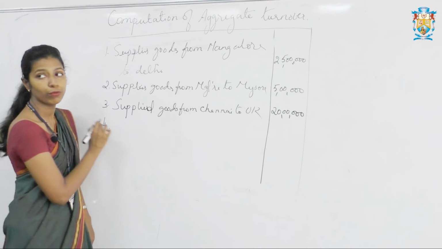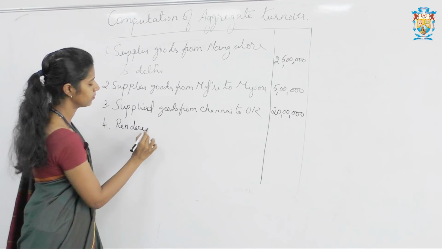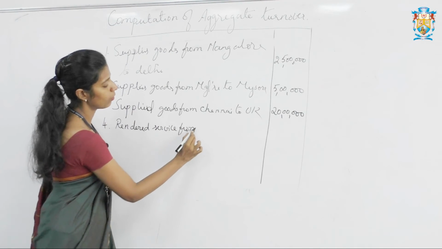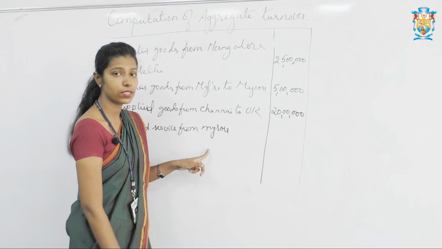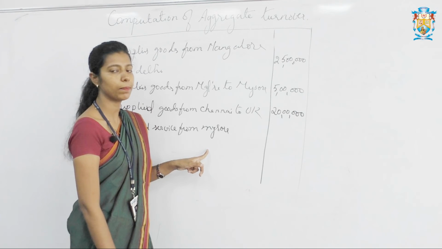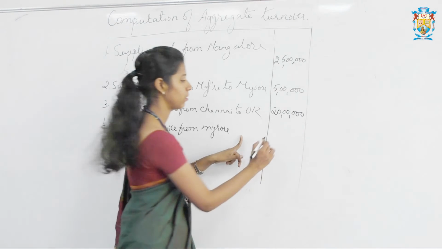So next one, fourth one, they have rendered service from Mysore. Rendering service, giving service, supplying goods, everything comes under supply, or it is a supply, so we have to include under aggregate turnover, and the value is rupees 1 lakh.